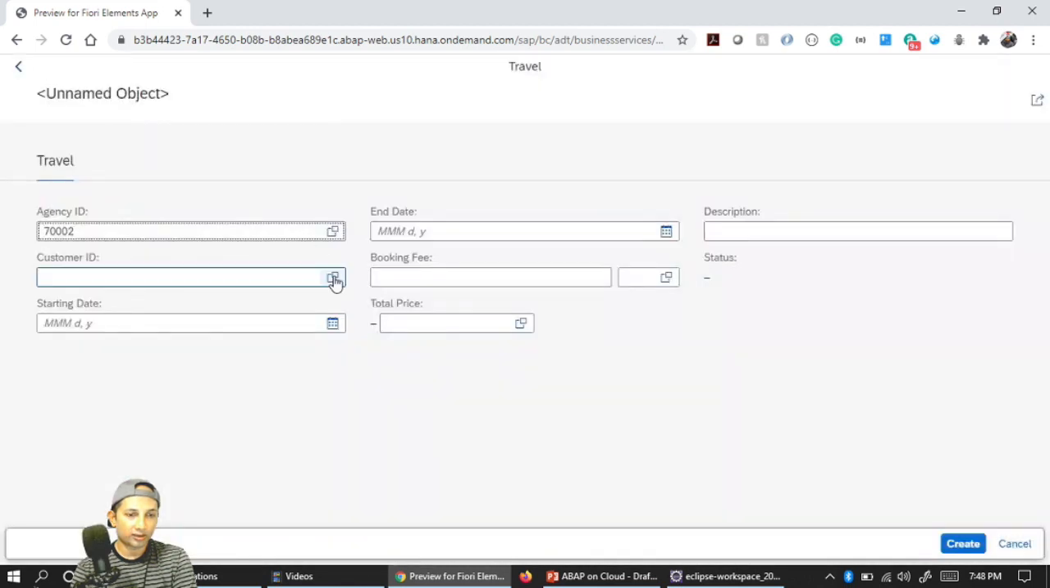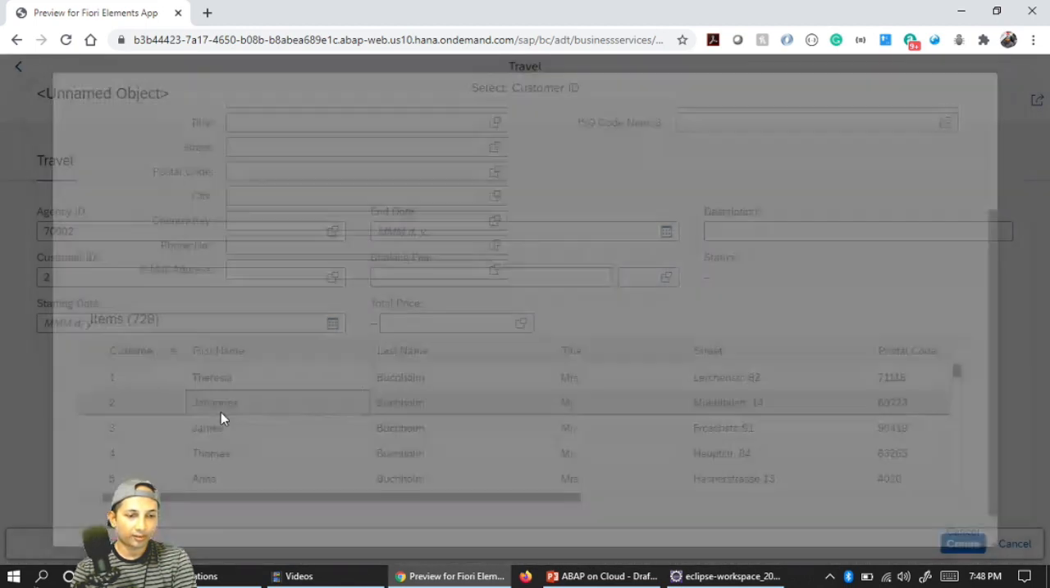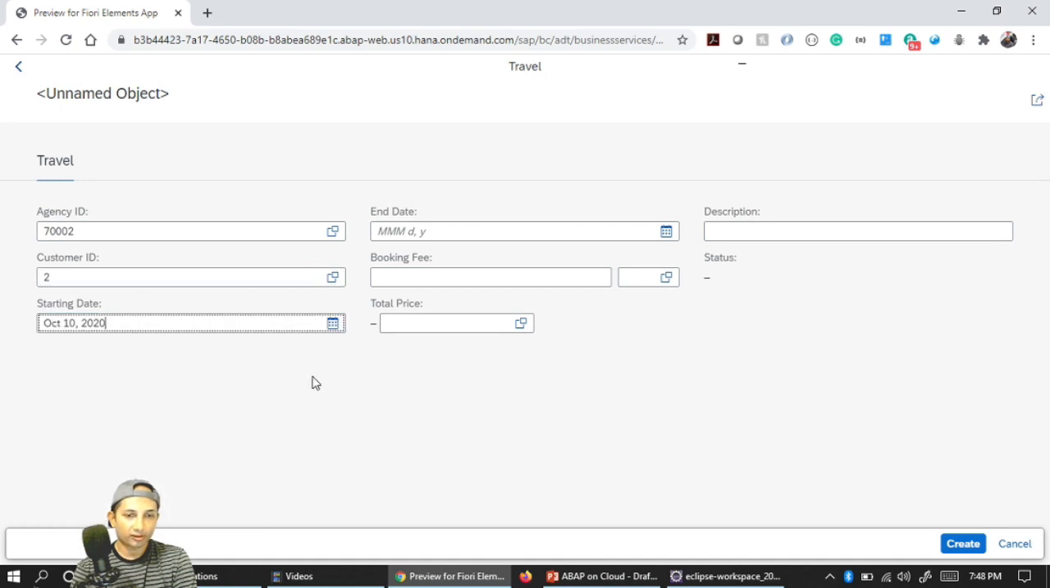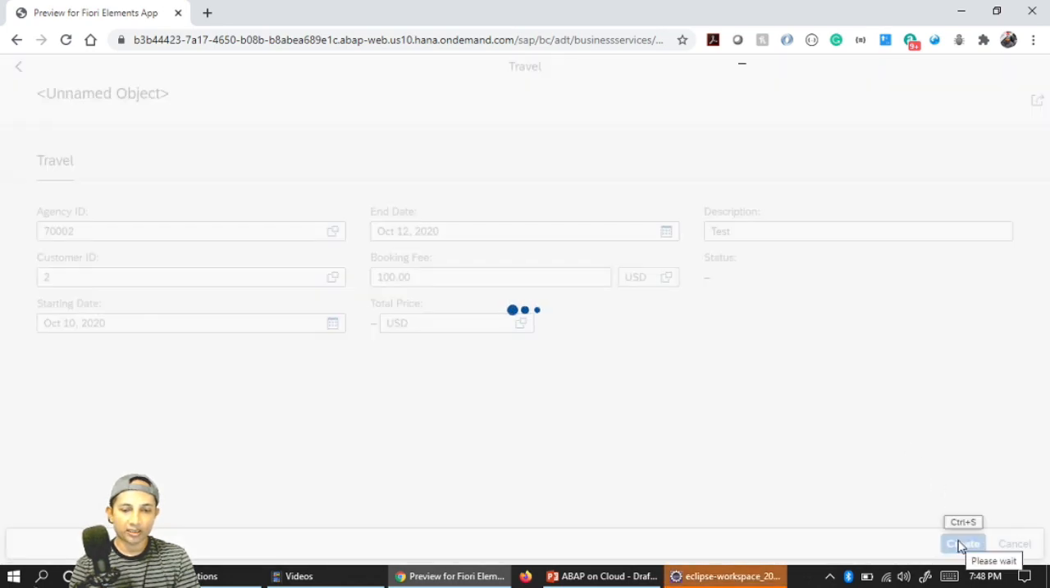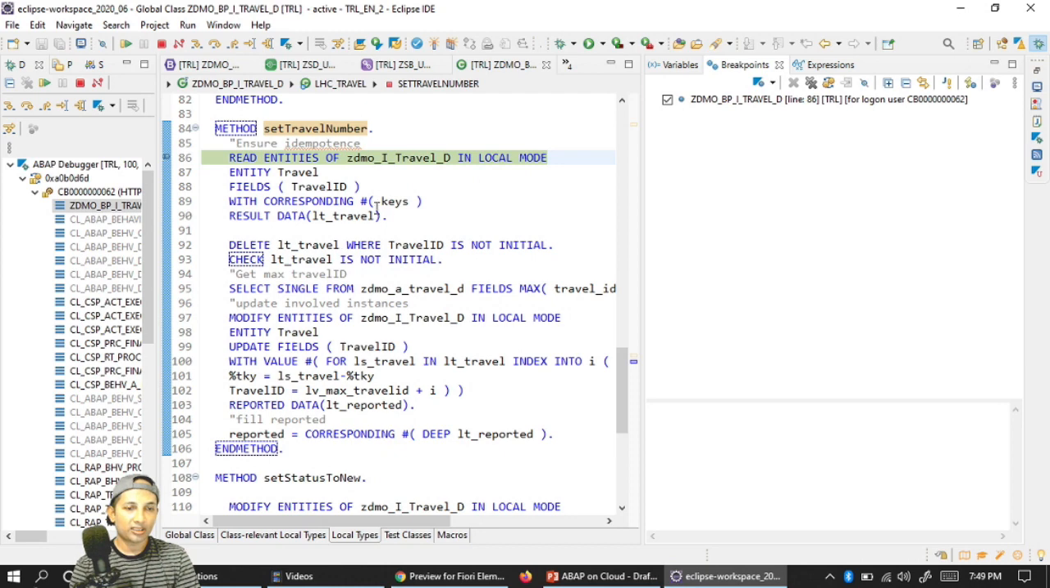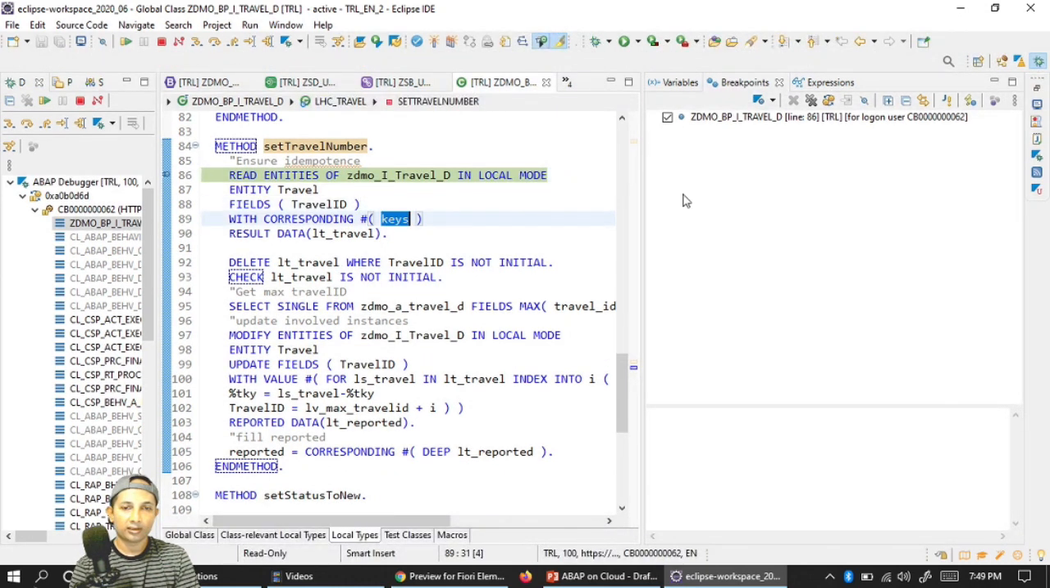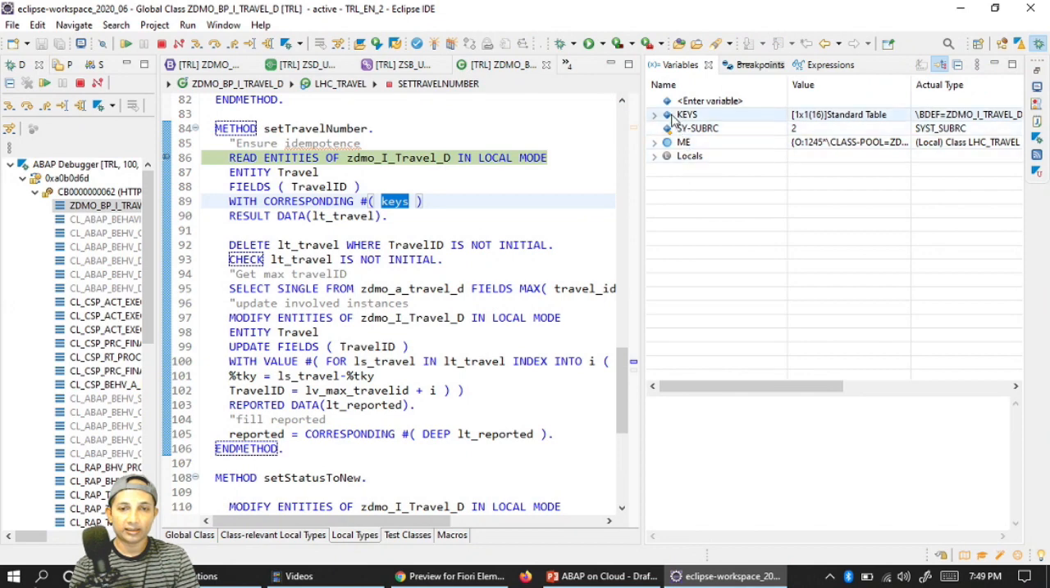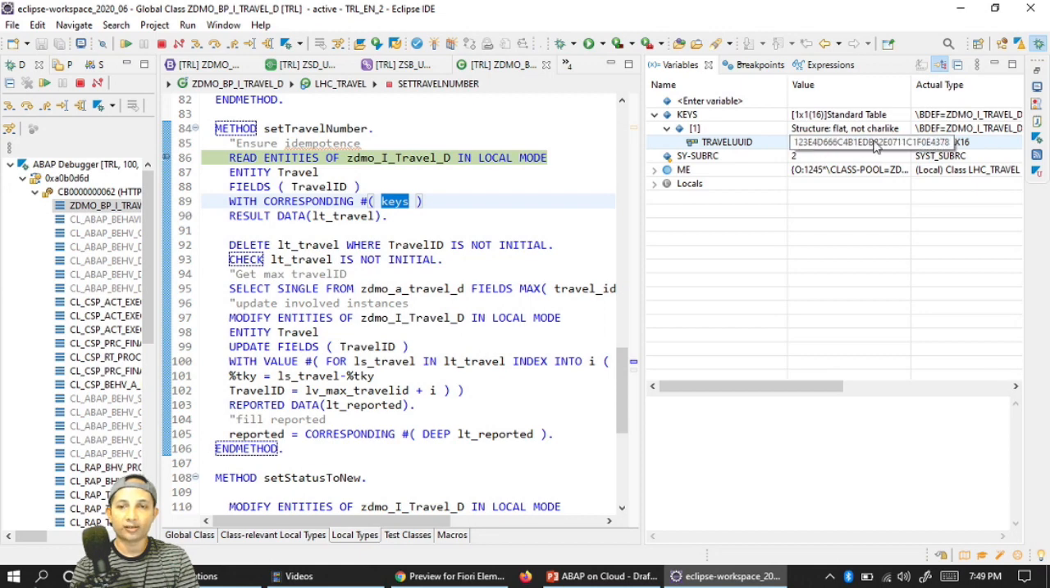Let's go to the customer. Some dummy data I'm entering, not of much importance, whatever I fill, 100. Suppose this is my booking fee, USD is my currency, and let's say test is my description. If I click on create, I'm expecting it will get triggered. See, it is. The keys contain the UUID. You see the travel UUID got generated. It is not me generating it, it's the framework that generates it.